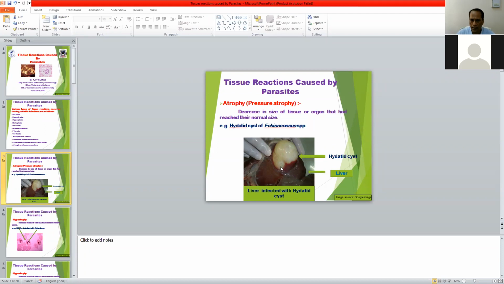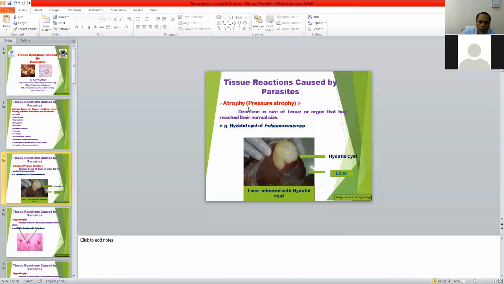So when hydatid cyst develops in the liver or lungs, the size of the liver is reduced or decreased due to the pressure of the hydatid cyst. Hydatid cyst is a large-size larval stage, which results in pressure on the tissue and cells of the organ, which results in atrophy of the organ or tissue.